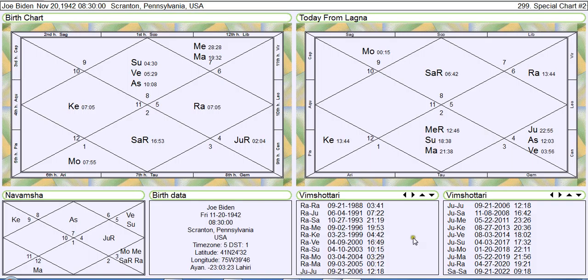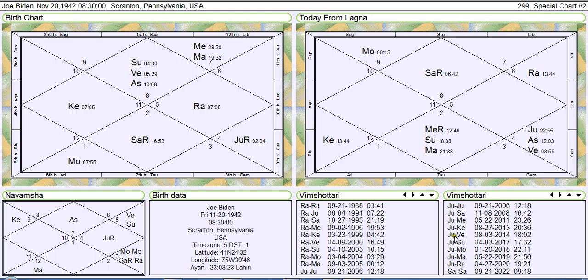So he went into his Jupiter Mahadasha main period in September 2006. It will run until September 2022. So Jupiter rules wealth and status, family life. It's in the house of divine grace, good luck, and good fortune. But it's weak in infant state, 2 degrees, and it's ruled by this badly placed moon, which is afflicted by Rahu. So this can cause some unexpected calamity.